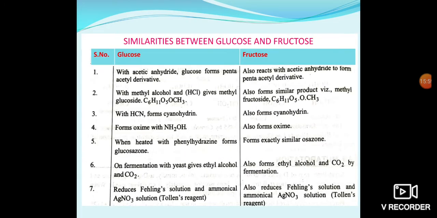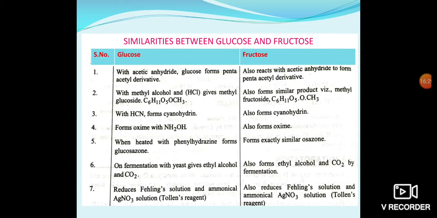Then the similarities between glucose and fructose. First point: with acetic anhydride, glucose forms a pentaacetyl derivative. Fructose also gives a pentaacetyl derivative. Second, with methyl alcohol and HCl, glucose gives a glucoside. Here fructose gives a similar fructoside.